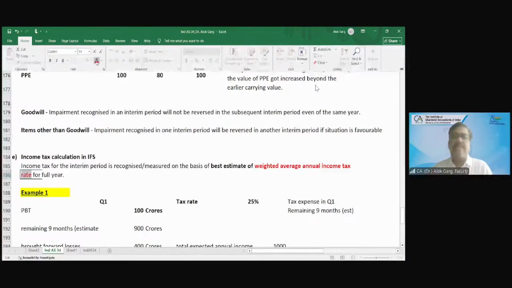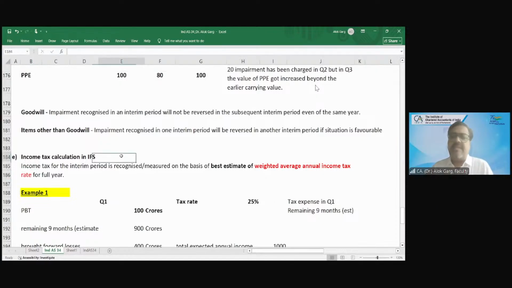What does it mean? The standard says, how do you calculate advance tax? How are you computing your advance tax? Yes, sir, we will consider the whole year. If it is 90% or more, then we will do that advance tax payment. So you are taking actual profit of quarter 1 plus forecasted profit for 9 months. This is how you compute your advance tax, right?